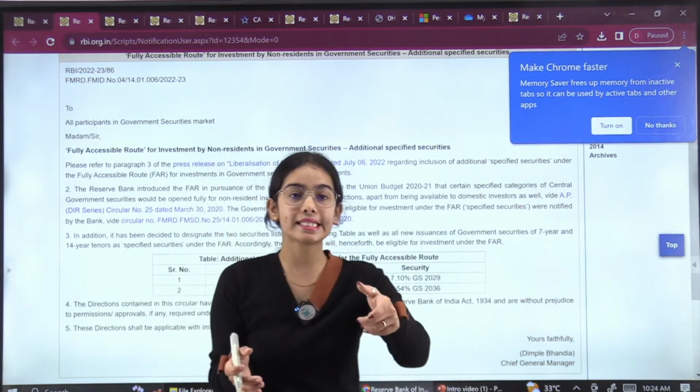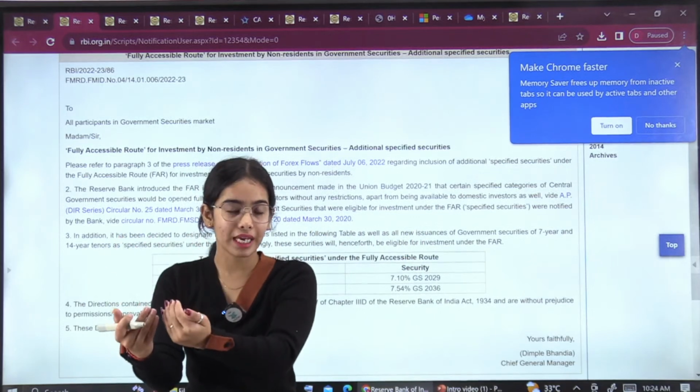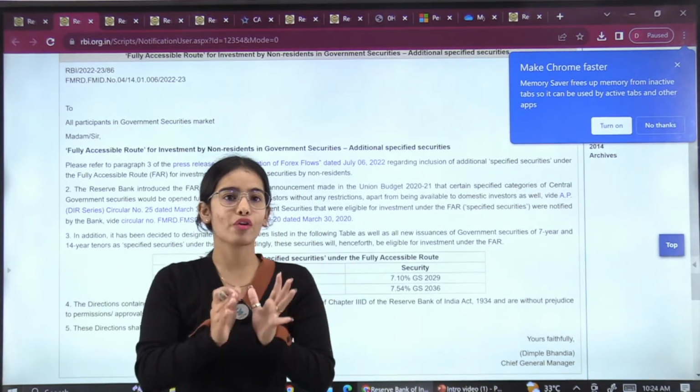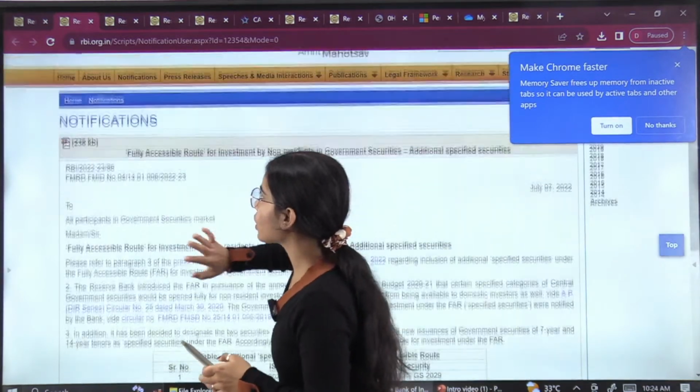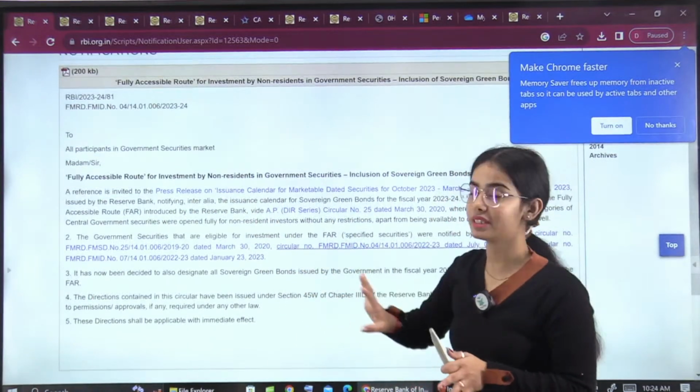And now the RBI has said that the fully accessible route will be provided to non-residents for the sovereign green bonds also. So this is all that you need to understand from here. How much in depth you have to go, that I have also told.